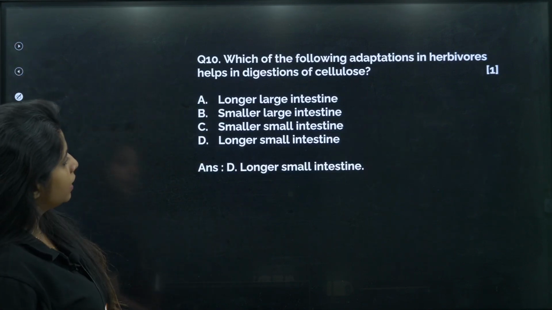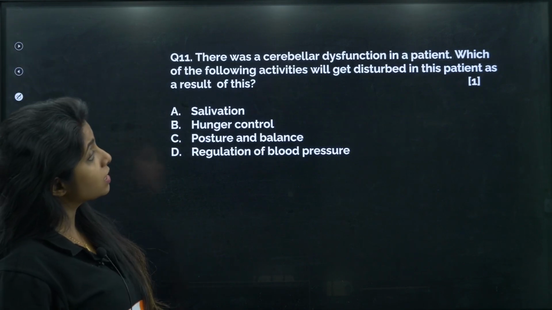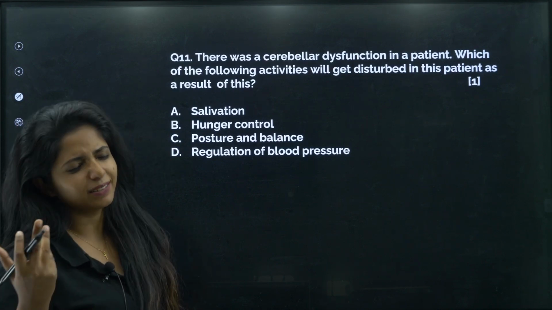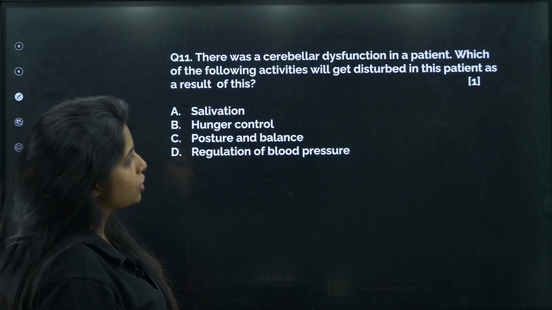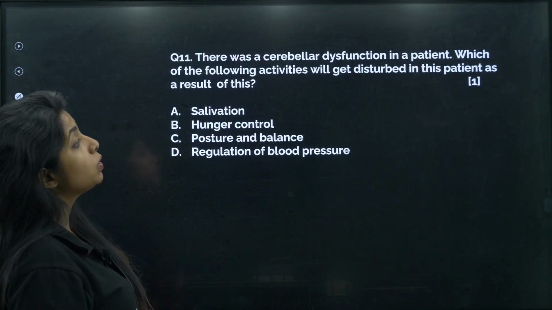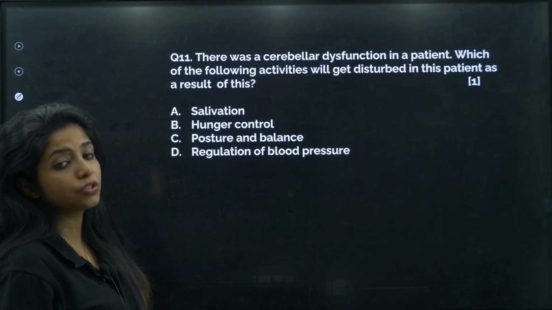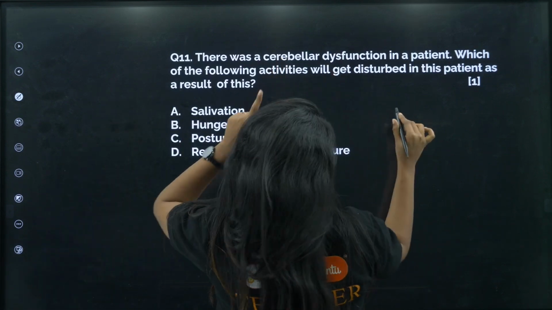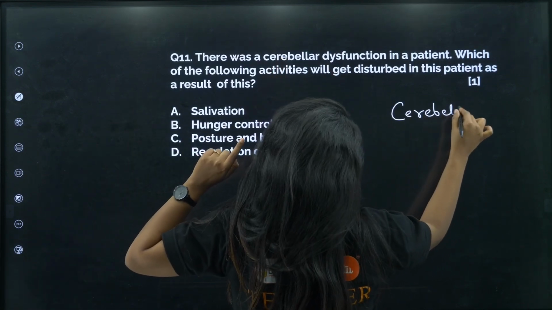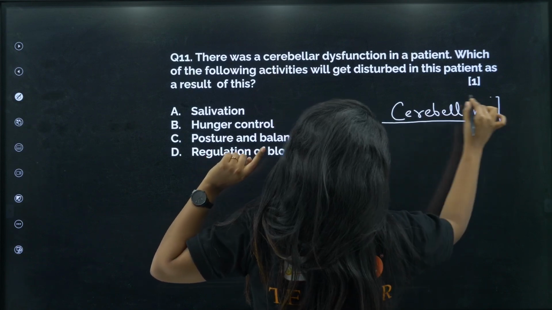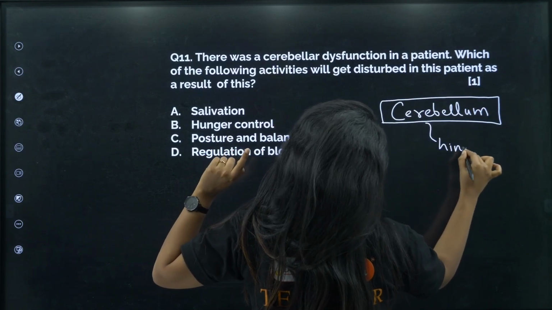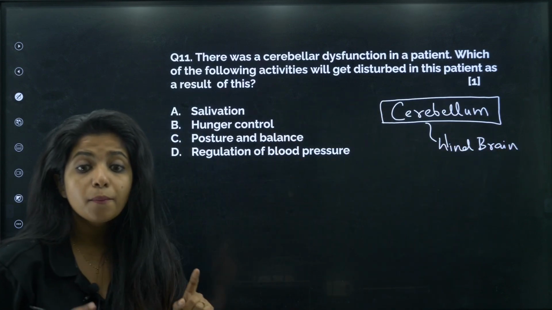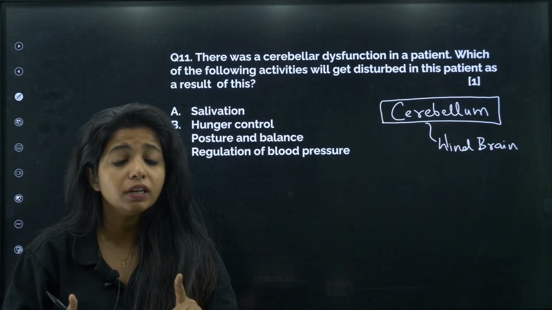Okay. Now, next question. There was a cerebellar dysfunction in a patient. Which of the following activities will get disturbed in this patient as a result of this? If the cerebellar stands for what? Cerebellum, my dear children. If the cerebellum which is there, which is the part of your hind brain, my dear children, if it is not working properly, what will be getting disturbed?